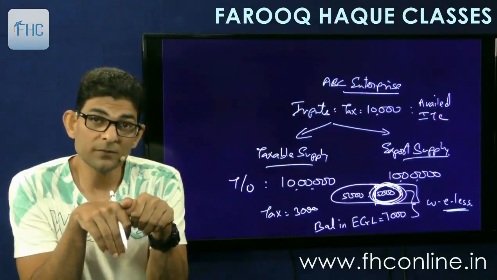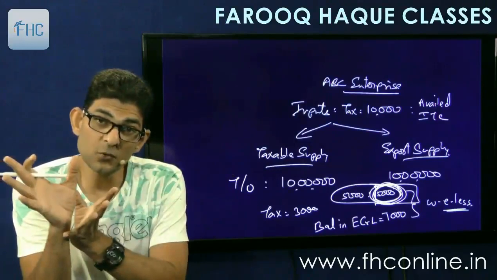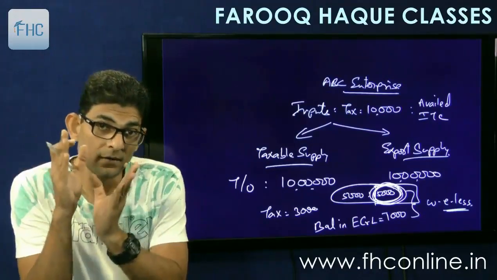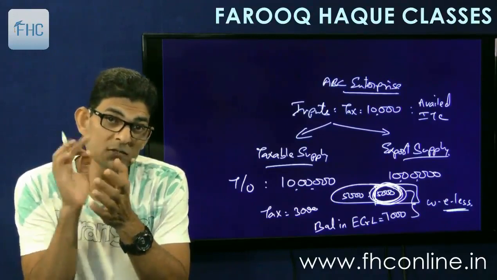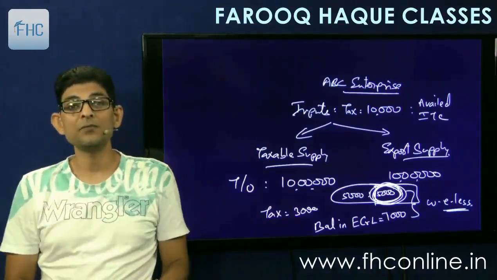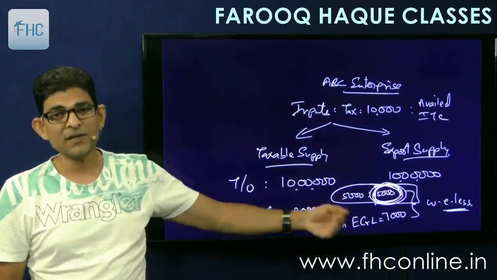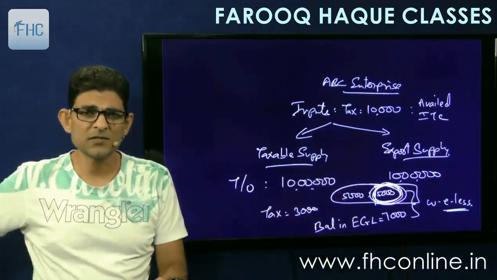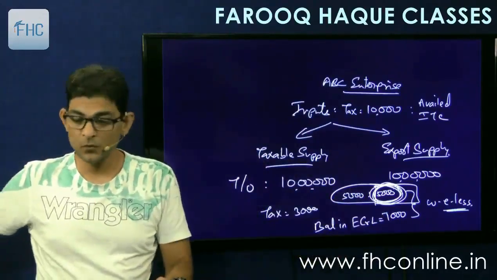That is not allowed, because the ITC on the proportionate inputs used for making zero rated supply is only 5,000. So the maximum refund allowed to you will be 5,000. But if the balance in ECL is less, say only 3,600, then you will get the full 3,600 as a refund. Okay.